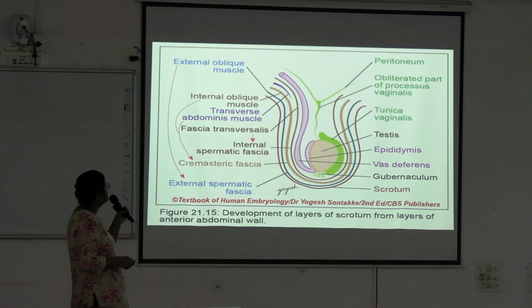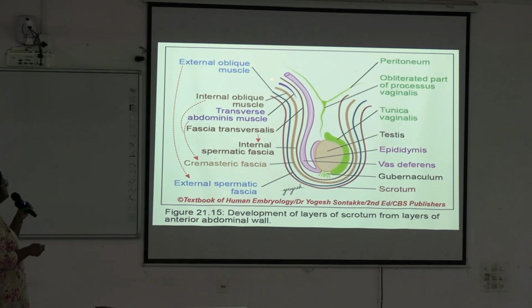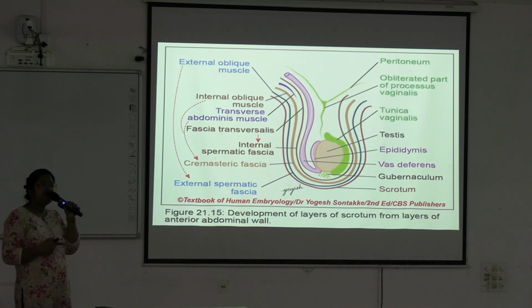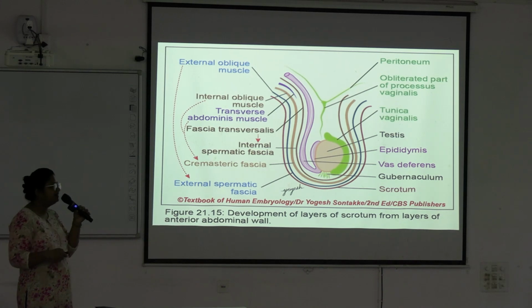Next, this is development of the scrotal sac. See, this is testis, this is vas deferens and epididymis, and this is processus vaginalis, which was the unobliterated part of the tunica vaginalis. Okay, this part remains, and this part is obliterated.